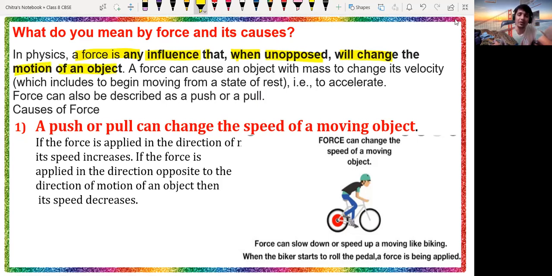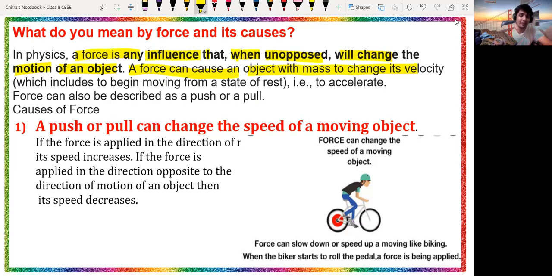That influence, which changes the motion of an object, is called force. So force can cause an object with mass to change its velocity, which includes beginning to move from the state of rest. It means if an object is in motion, we can change its motion, or if an object is at rest, we can cause it to move by applying force.